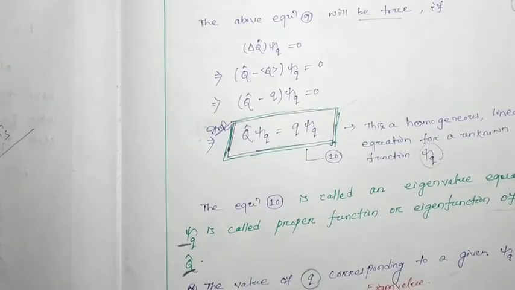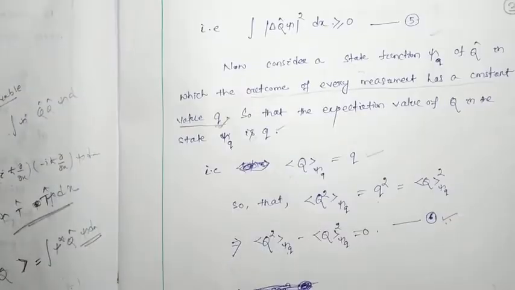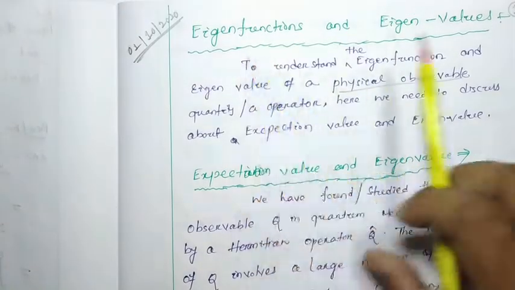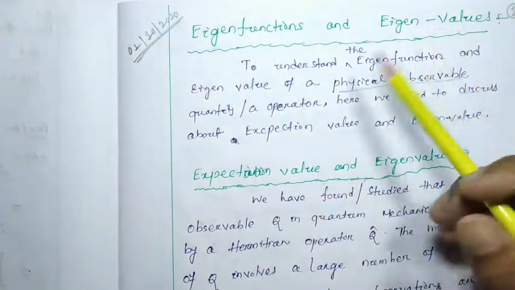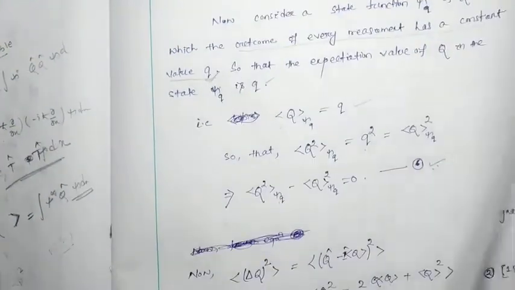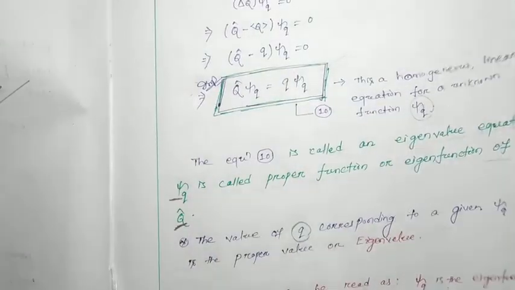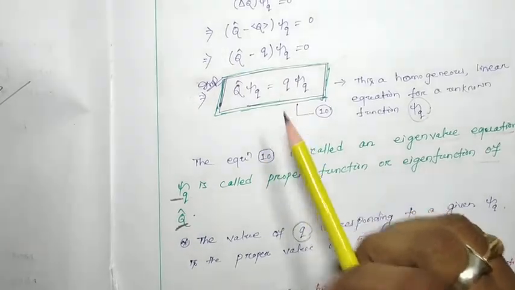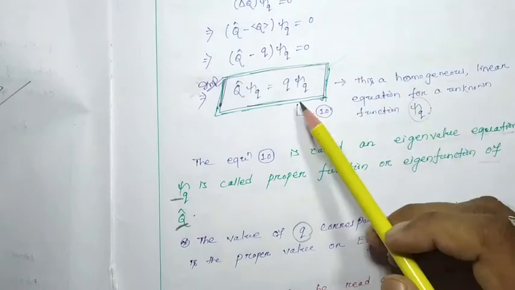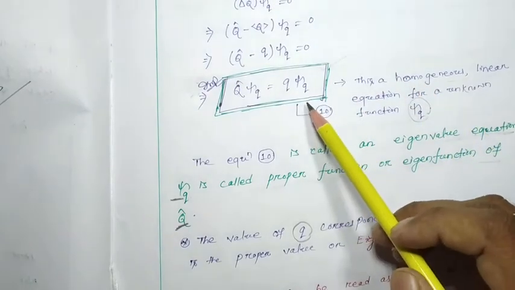In our last class we discussed eigenvalues and eigenfunctions, and each and every step we discussed. This is the eigenvalue equation.